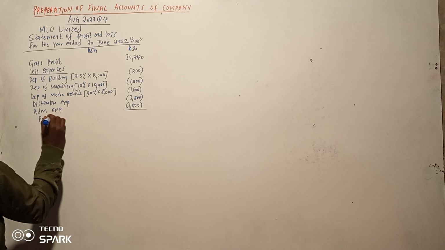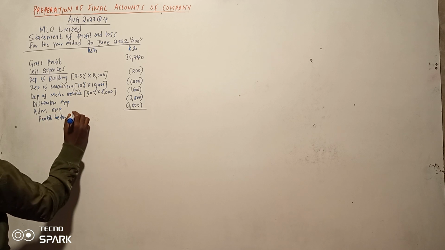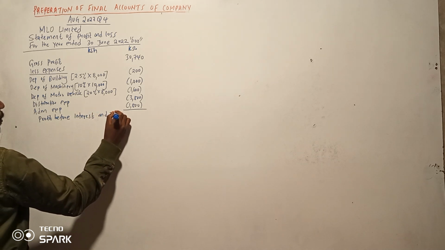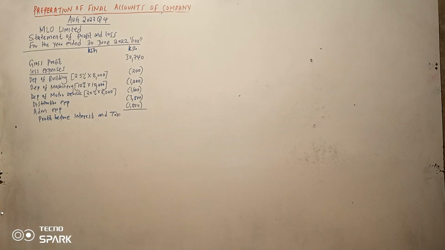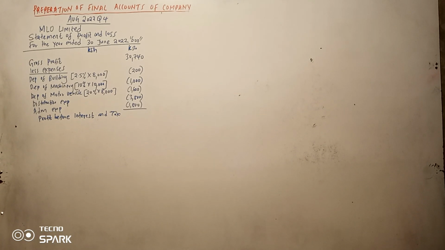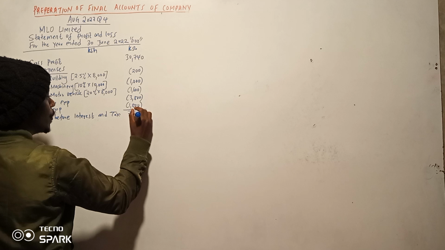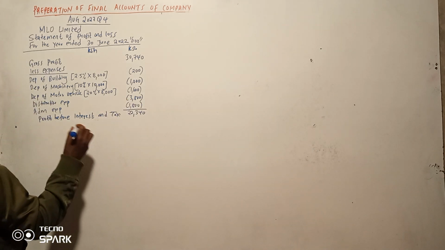So profit before interest and tax. So inasema 30,740 minus 200 minus 1,000 minus 1,600 minus 3,800 minus 1,800. So tunapata 22,340.